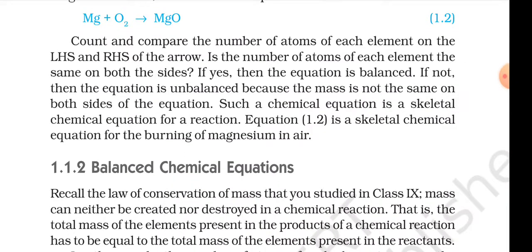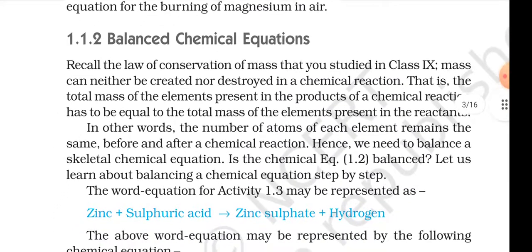Count and compare the number of atoms of each element on the LHS and RHS of the arrow. Is the number of atoms of each element the same on both sides? If yes, then the equation is balanced. If not, then the equation is unbalanced because the mass is not the same. Equation 1.2 is the skeleton chemical equation for the burning of magnesium in air. Balance.